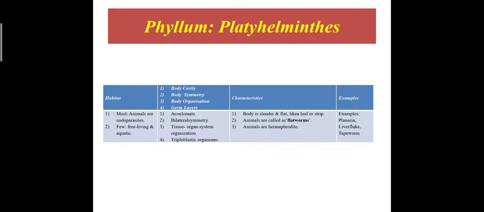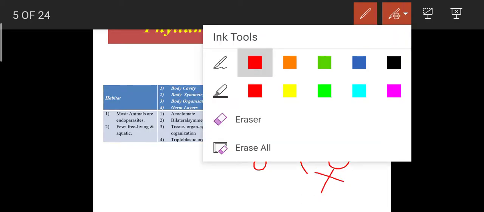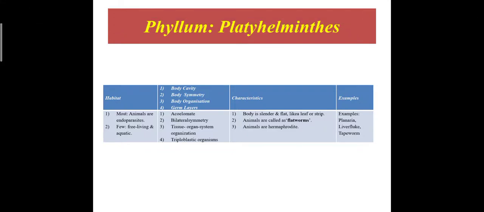Characteristic: the body is slender, flat, like a leaf or a strip. They are also called flatworms. Animals are hermaphrodite. The meaning of hermaphrodite is that male and female organs are present in the same body. Examples: planaria, liver fluke, and tapeworm.